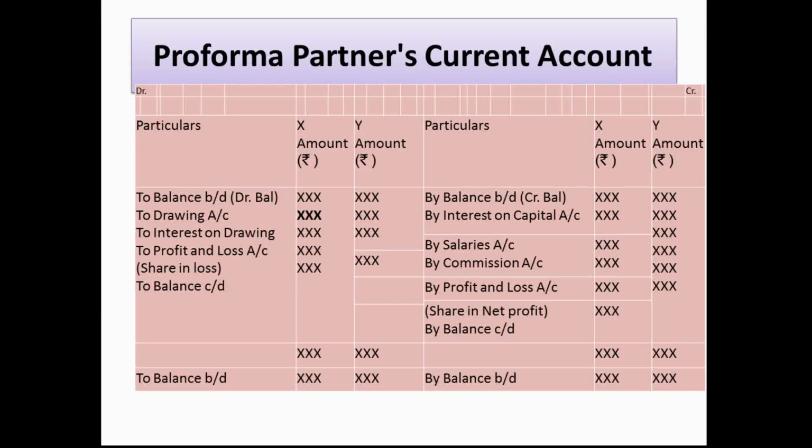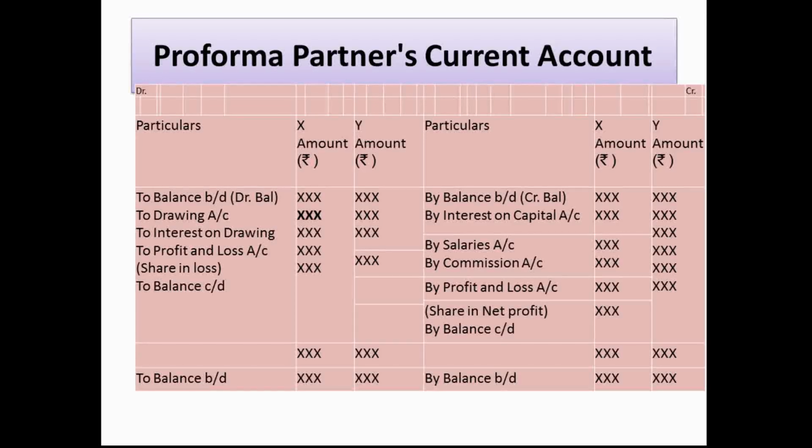Then interest on the capital is the income, so it is credited. Salary and commission is the income, so it is credited. Profit and loss account profit is the income, so it is credited. If you remember it in this way, it is easy to write what is to be credited: whatever is the income for the partners. Interest on capital, salary and commission, and profit are income for the partners, so they are credited to the partner's current account.